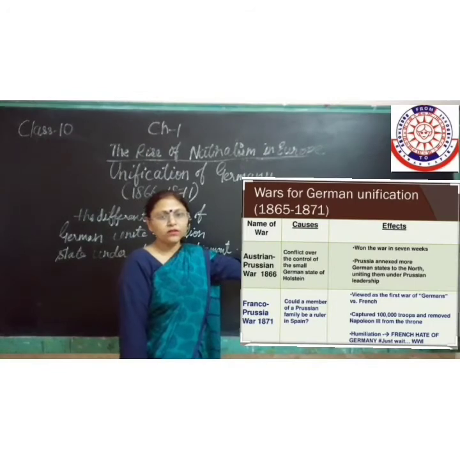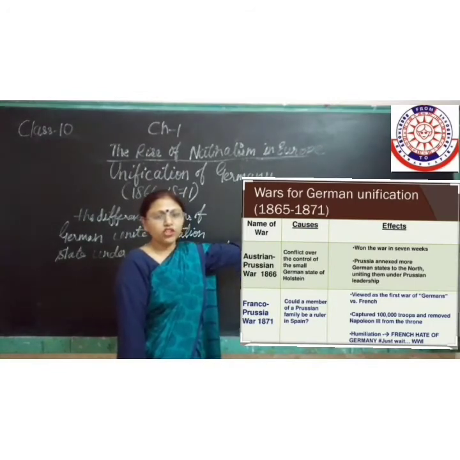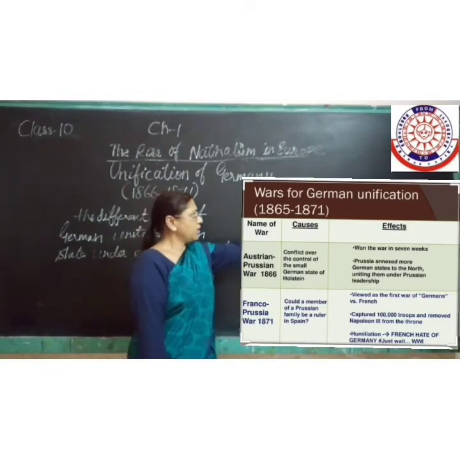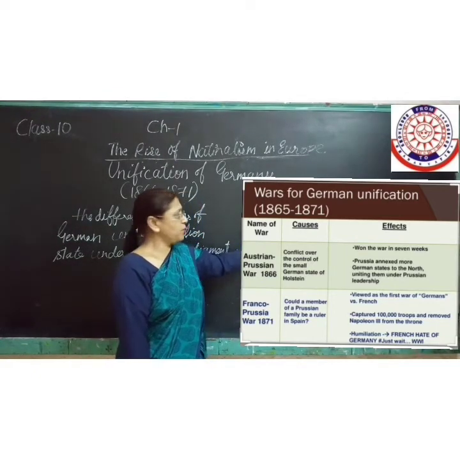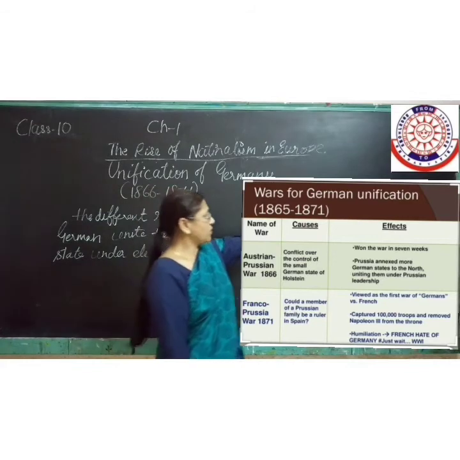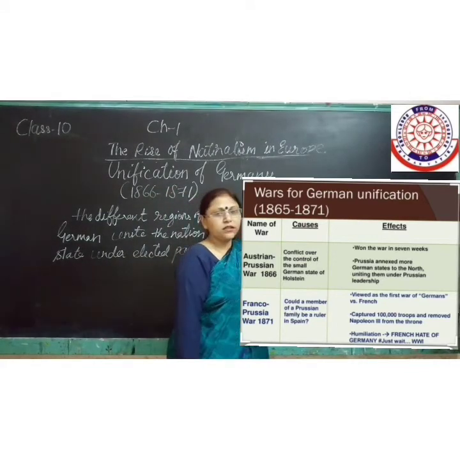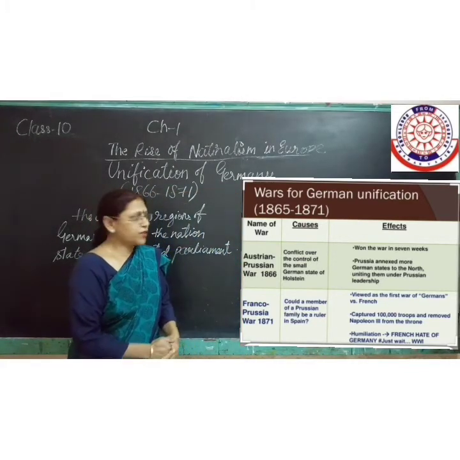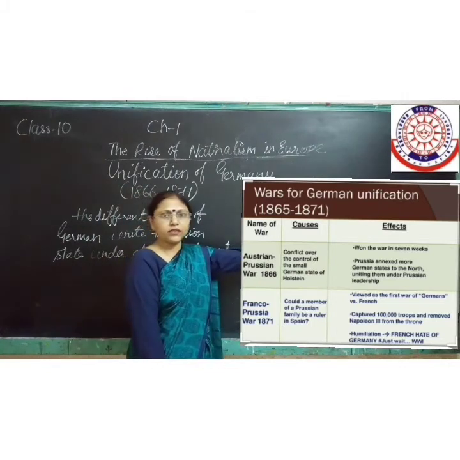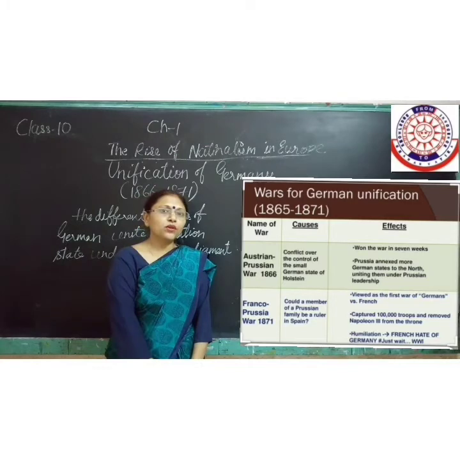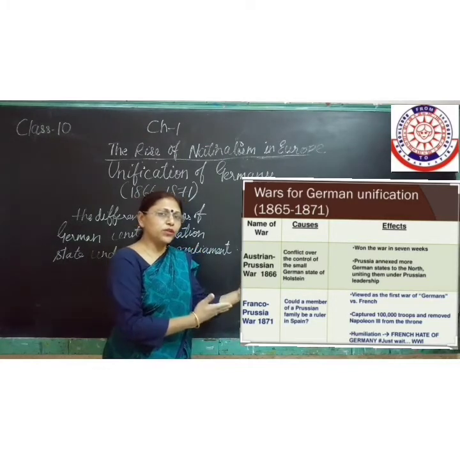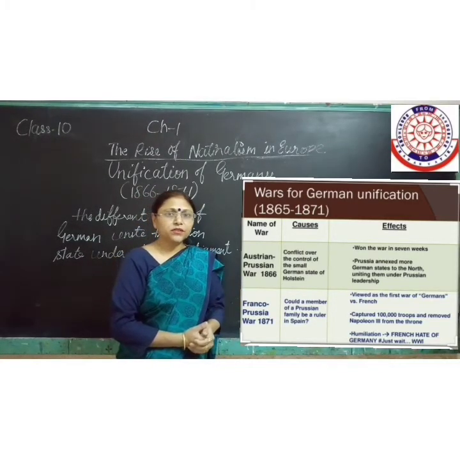The war of the German Confederation, the year of the war, what were the two types of war, that is the 7-year war and the Prussia-Austria war, what were the causes as well as the effects of the war. Effects of the war, as you can see, France found itself humiliated because the Spanish throne was given away to the Prussian prince.